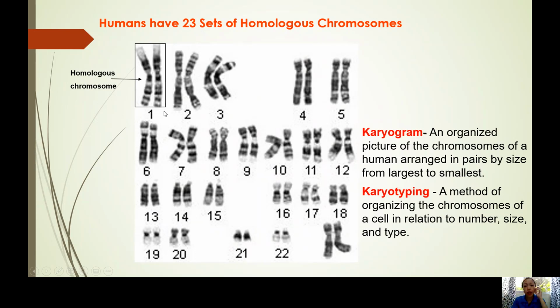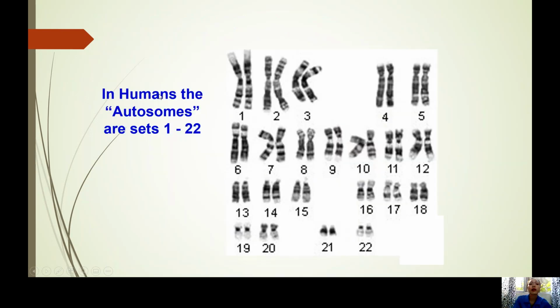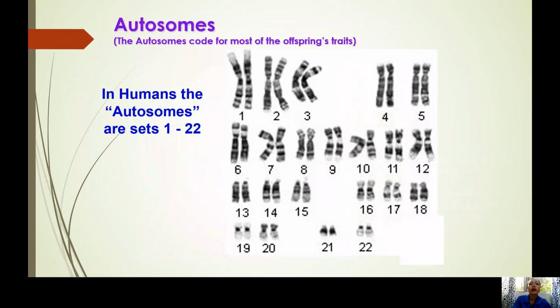Okay, remember it is always pairing homologous. Ang usa ka chromosome of the homologous is homolog. Okay. Now we have this term autosomes. Say autosomes. What is autosomes? All the chromosomes from 1 to 22, we call that autosomes.